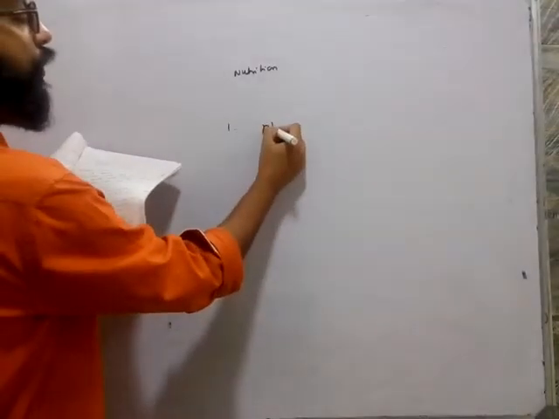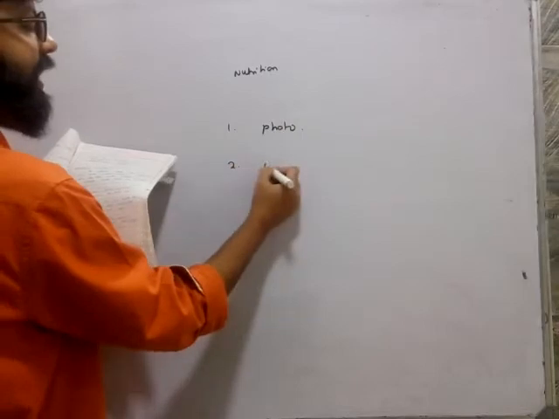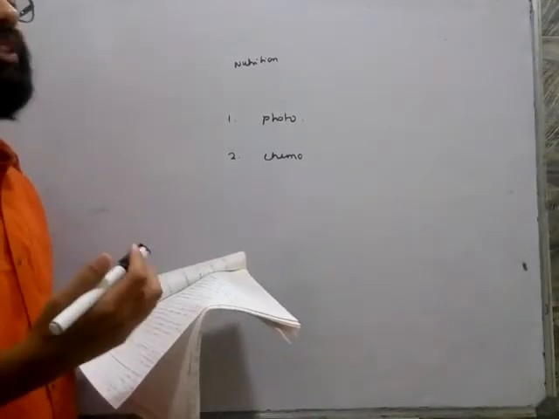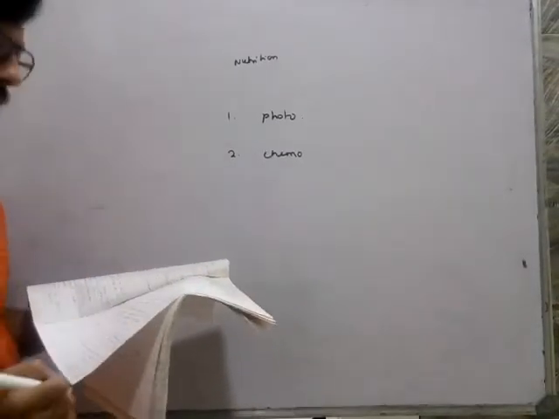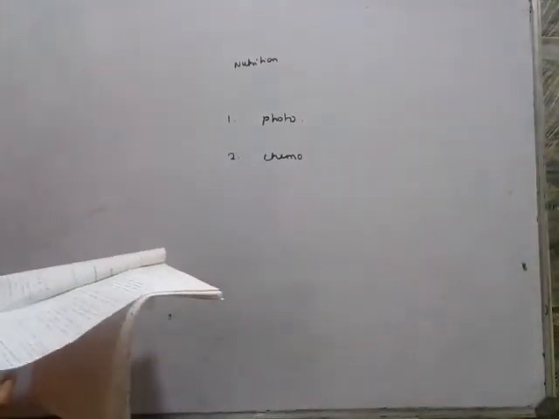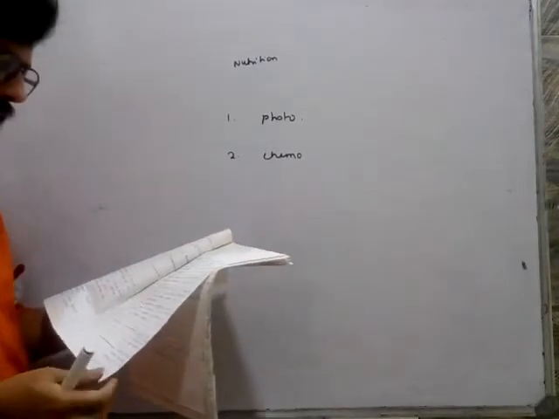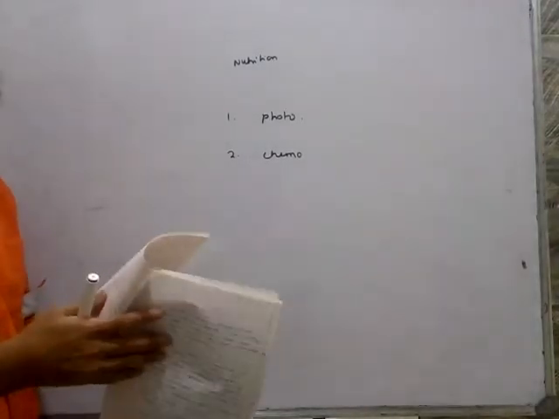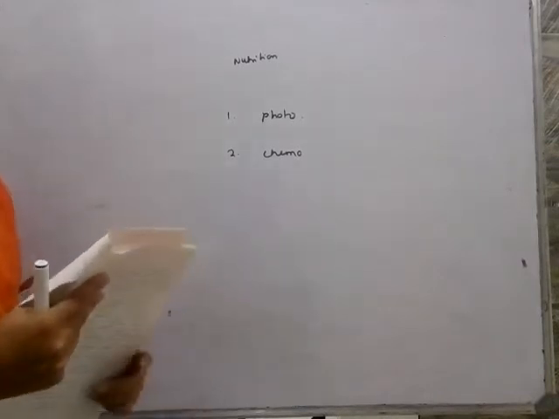Now in autotrophic we have two types. One is photosynthetic nutrition and second is chemosynthetic nutrition. Now what is photosynthetic? Photosynthetic is nothing but the green plants which make their food with the help of sunlight. So that is called photosynthetic nutrition. Second one is chemosynthetic, which makes use of chemicals to make their food. For example, sulfur bacteria. Sulfur bacteria are present in the soil and make use of chemicals to prepare their food.